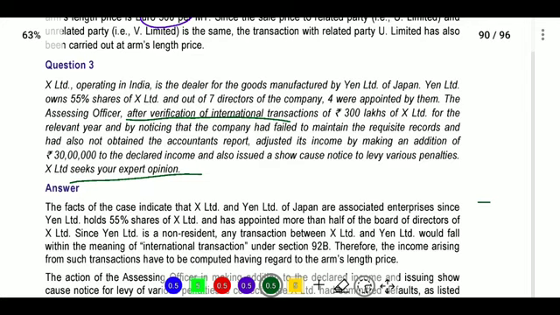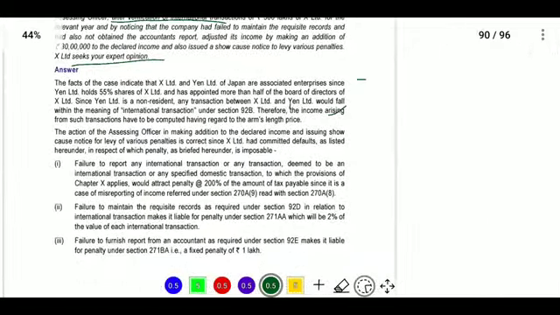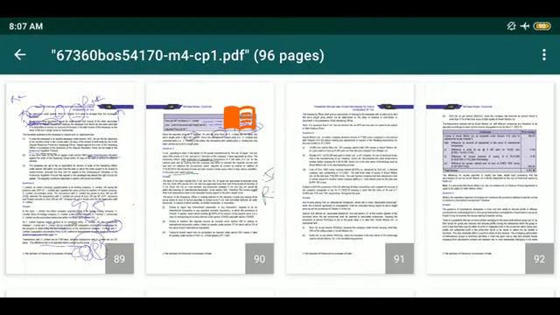So whatever the assessing officer has done is correct, because he is not maintaining the records and books of accounts. When the books of accounts are not maintained, we will pay the penalty. What are the penalties? Penalties will be like this. If you fail to report any transaction, and so you have not paid the tax, now you will pay the tax at the rate of 200%, of whatever the tax is. For example, if your tax is 50 rupees, now you will have to pay 200 rupees.